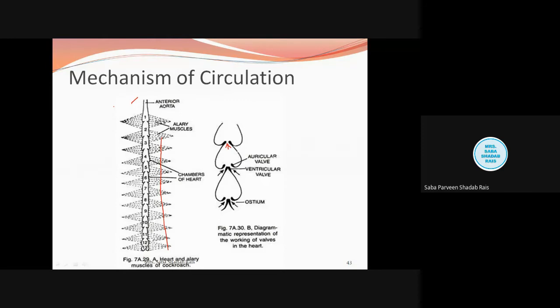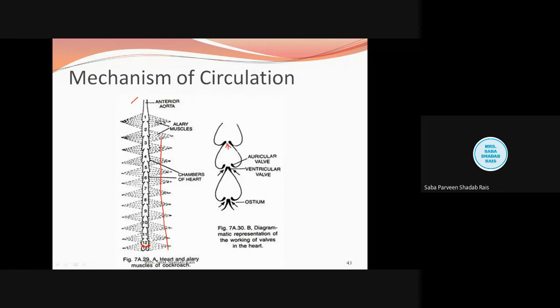Are you following? Suppose the ostia between chambers 12 and 13 receive the blood. After that they will relax, and the valve present between these two chambers is going to open. As soon as this valve opens, the blood will move forward, and then this chamber will contract again, the valve will close again, and this will relax.